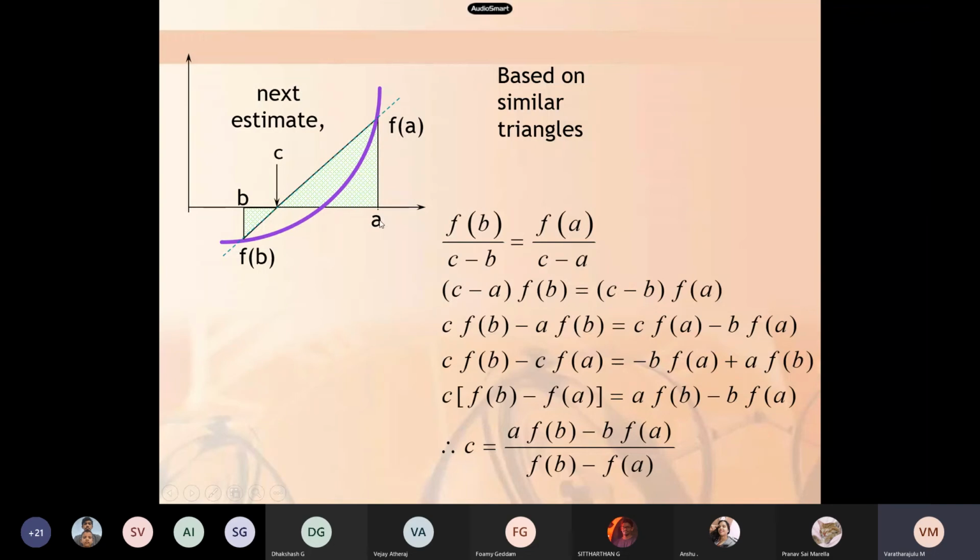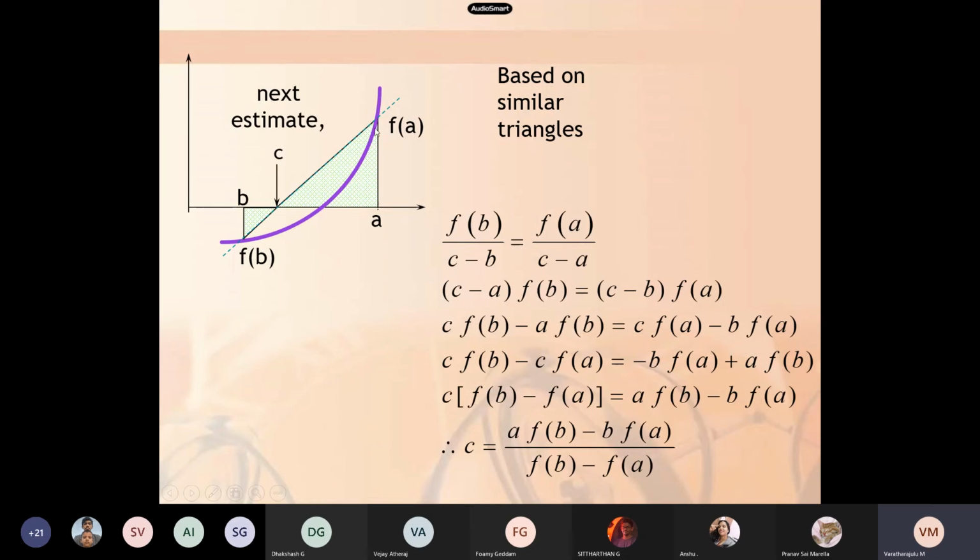See, this is our focus, and c is our root. A and B is the zone where c lies. The vertical change of the function at b would be f of b, and similarly at a it is f of a. We are already aware of similar triangles.